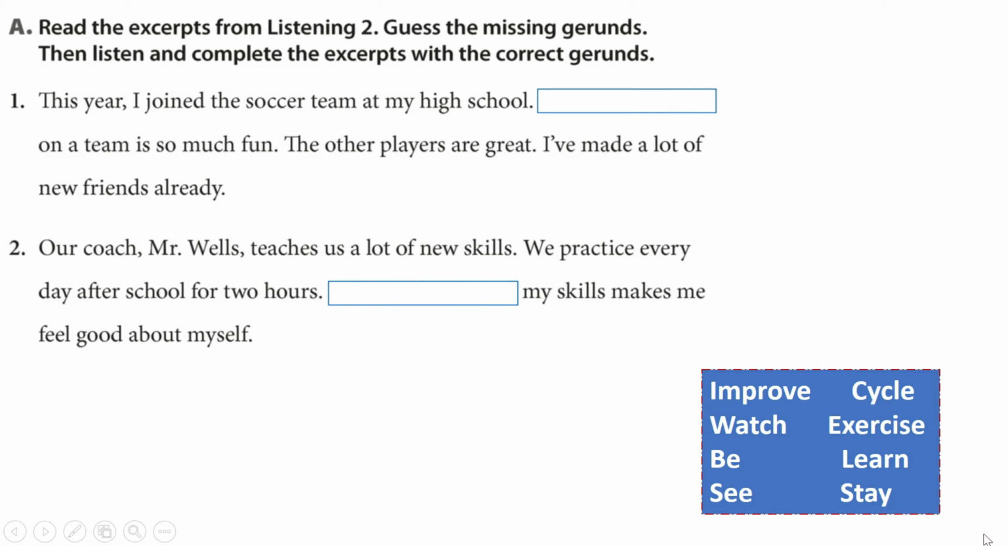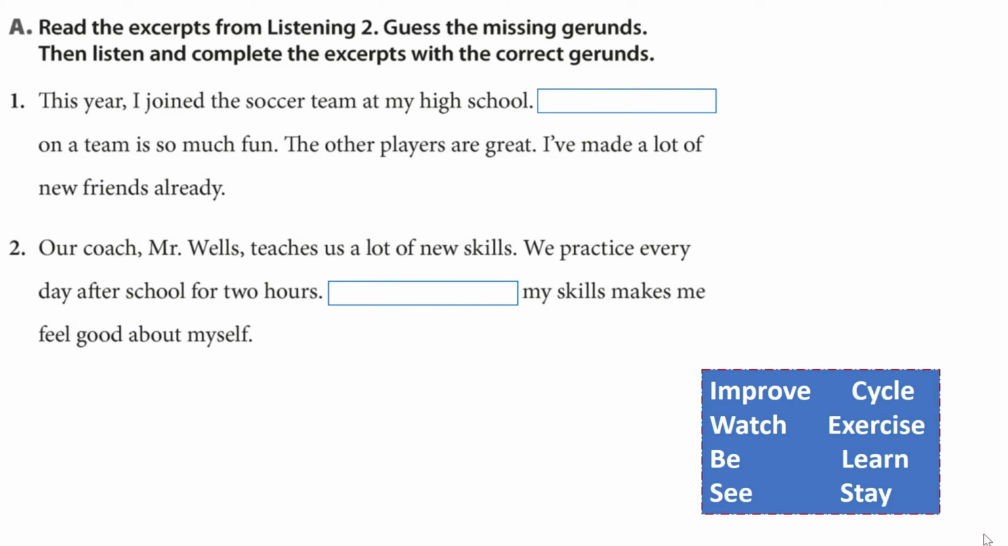Let's do activity A. Read the excerpts from Listening 2. Guess the missing gerunds. So we have to guess the gerunds and fill in the space. Then listen and complete the excerpts with the correct gerunds. So what we're going to do now is we're going to do number 1 and number 2. We're going to guess the gerunds. And what I've done is here, as you see in this box below, I've given you some base form words which will help you answer the question. So we have improve, watch, be, see, cycle, exercise, learn and stay. We have to turn these words into gerunds and put the correct meanings in the boxes.